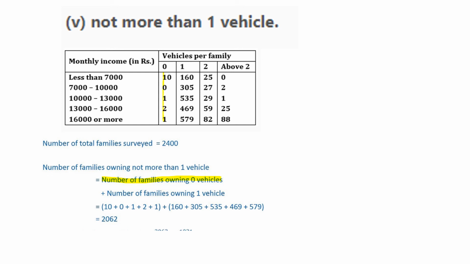We have to add these entries, plus number of families owning one vehicle, these entries, because it is given that not more than one vehicle. So these two columns will not come here. Only the first two columns' entries we should add. After addition we will get 2062. So the probability of owning not more than one vehicle will be 2062 divided by 2400, which gives, after simplification, 1031 divided by 1200.